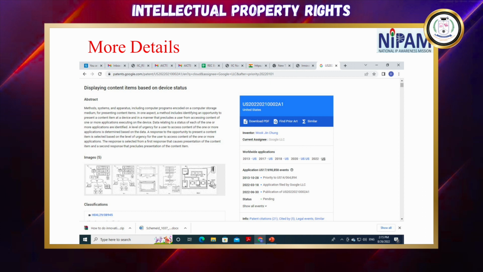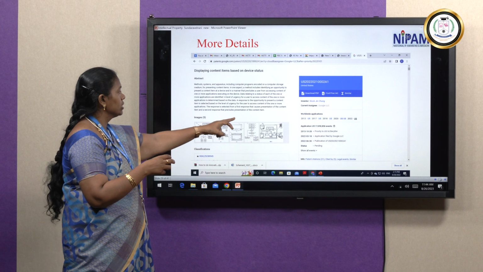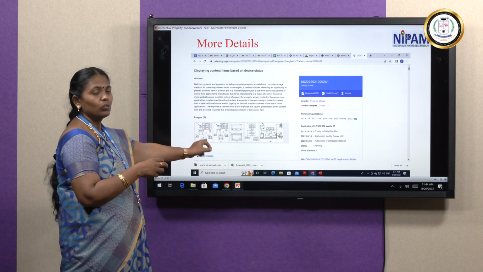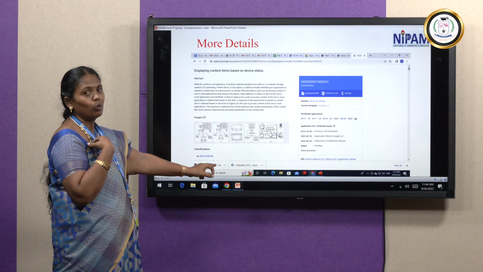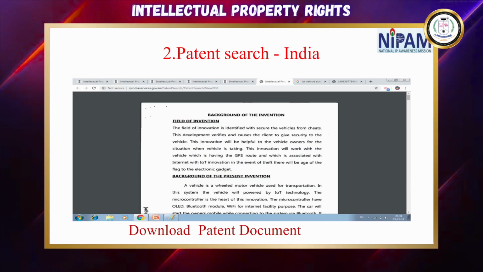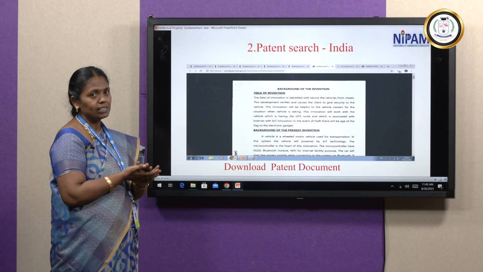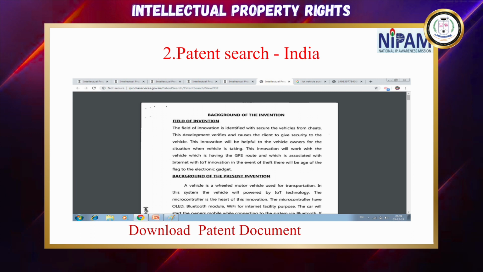So now I got one new patent. What are the details available, that we have to find out. Once we download, we can get the abstracts and images. The main thing is the architecture diagram we have to mention. We can see that, so that will be very useful while creating our own patent, right? So we can get an idea about the particular already existing patent. If I am making my patent, this is some overall view, like the field of invention, in which field I am doing my patent. Then background of the present invention, so that everything we can make document wise. If I upload a particular document, I can download it also, right?